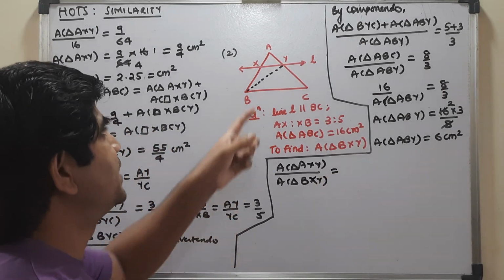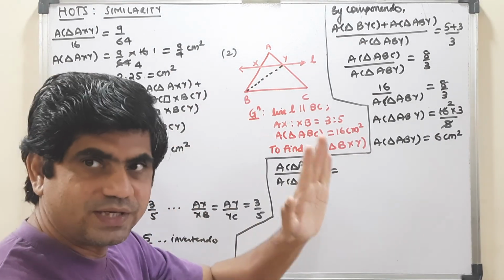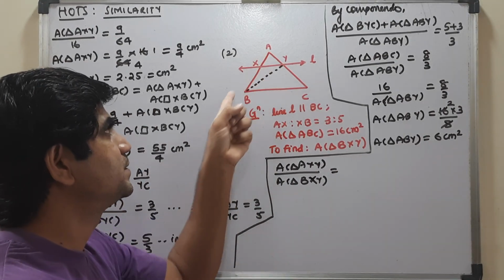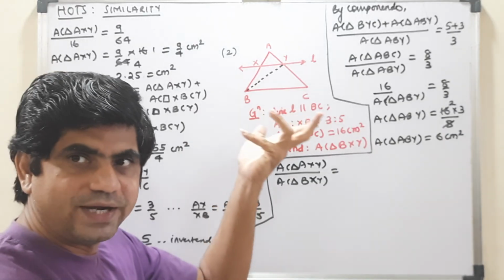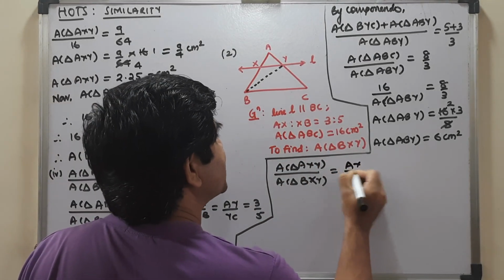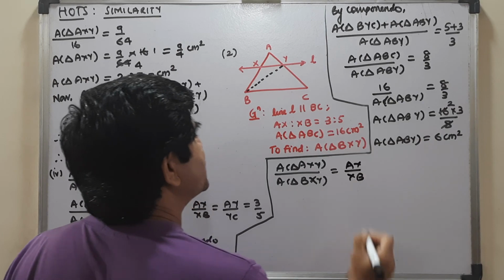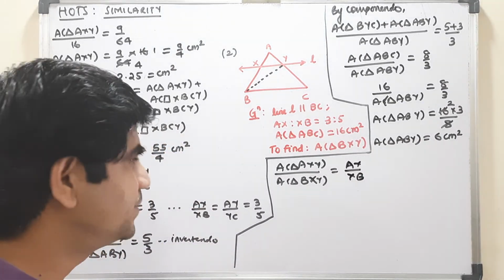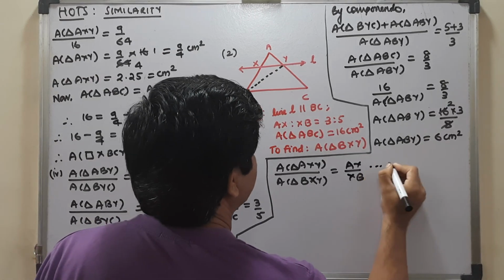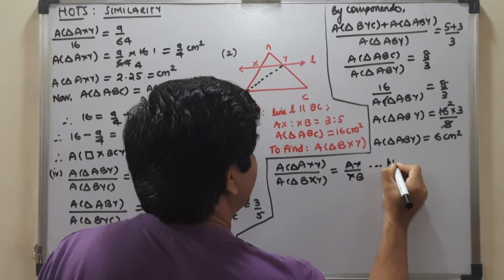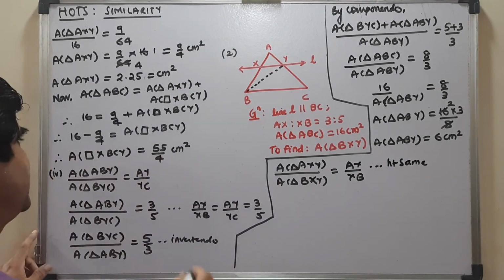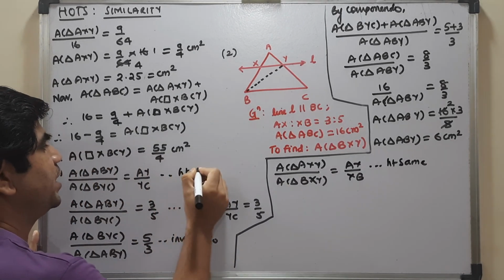These two triangles have a linear base and the opposite vertex common, so the height is the same. The ratio will only be of the bases, that is AX is to XB. Here you will write the reason, that the height is the same. I did not write the reason earlier, again here also the height is the same, I need to write it.